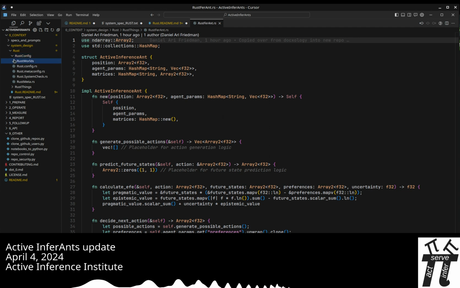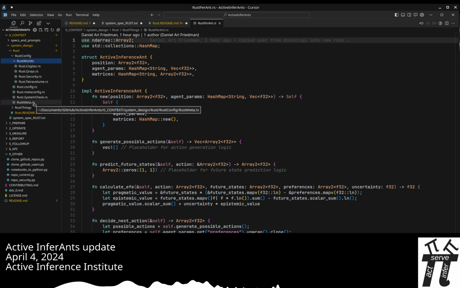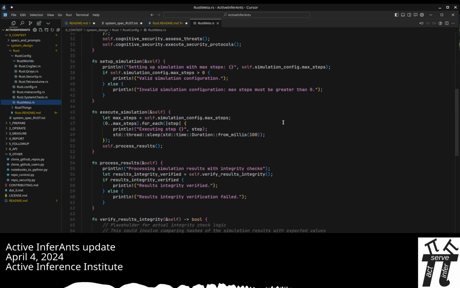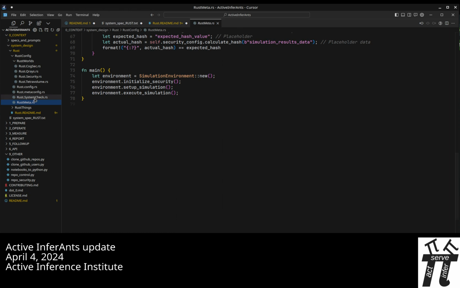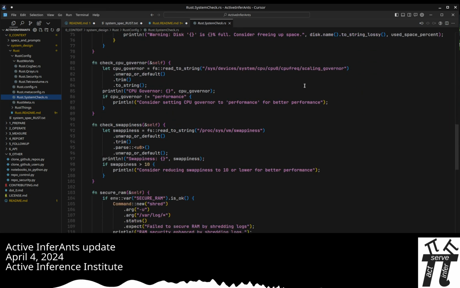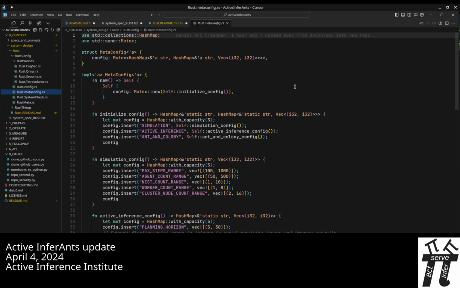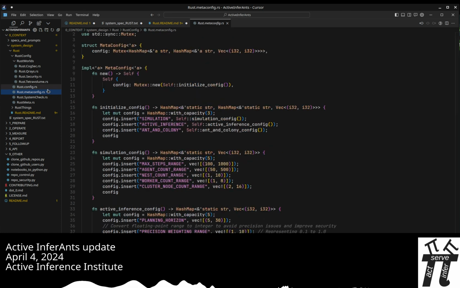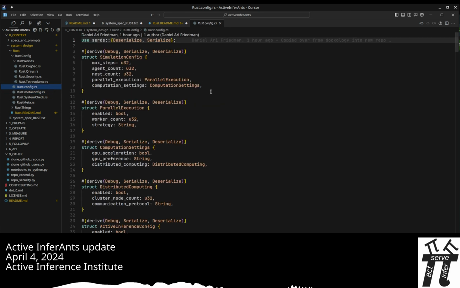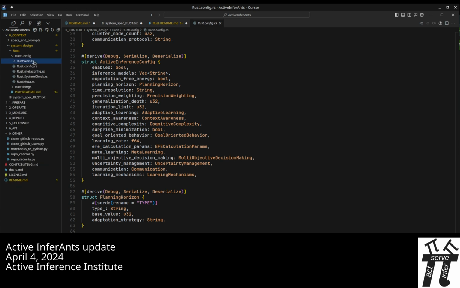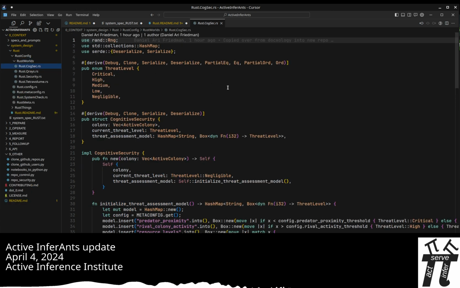And then I also tried several other features based upon the code model's knowledge of Rust. So Rust Meta has some simulation environment aspects. Rust System Check prints a lot of information about the computer. Rust Meta Configs has different kinds of affordances for the configuration file, which sets a bunch of the parameters which are used later. And then in the Rust worlds folder under config, this is even more speculative.